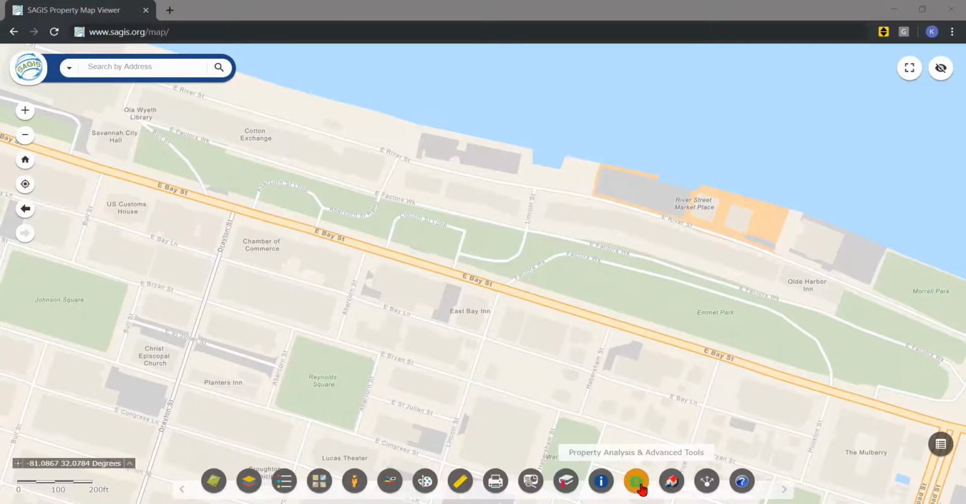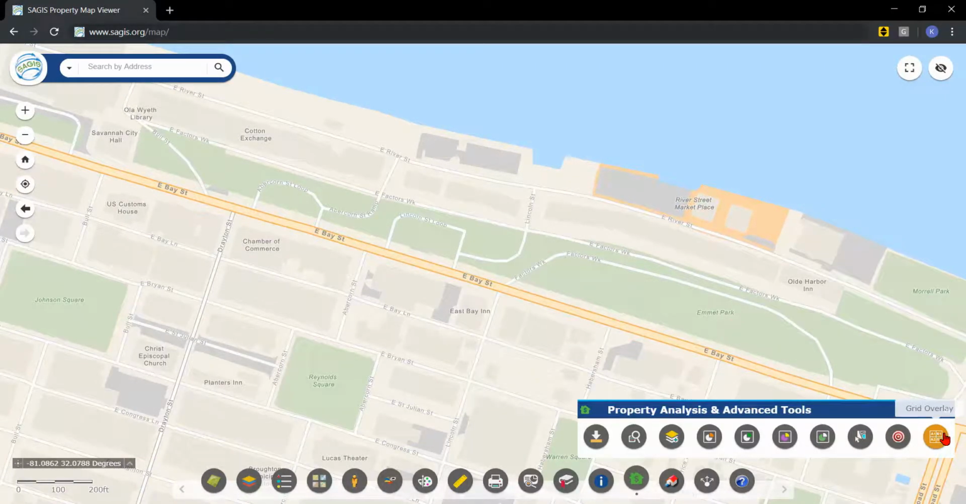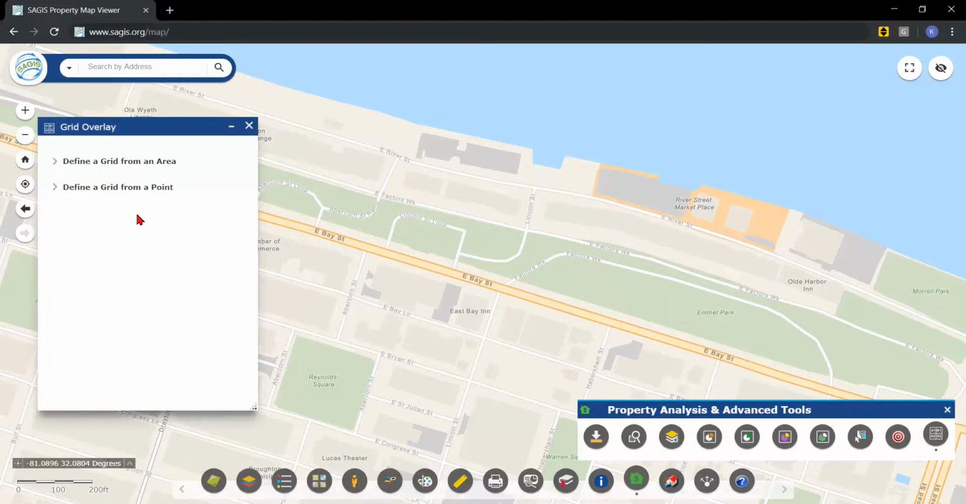Grid Measurement Tool. We have added a grid overlay tool in the Advanced Analysis Tools.